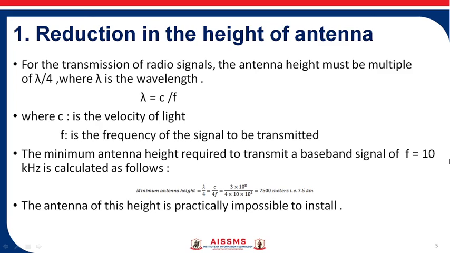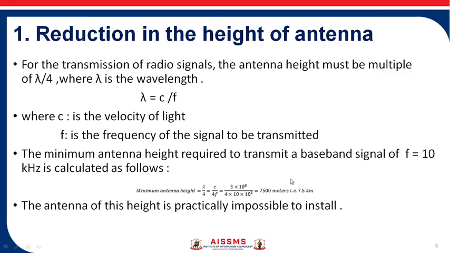By the modulation. So if you are transmitting your signals without modulation using the transmitting antenna, so transmission of the radio signals, the antenna height is calculated by using this formula, lambda by, and minimum antenna height should be the lambda by 4. So lambda is c by f. C is the velocity of the light and f is the frequency of the transmitted signal.